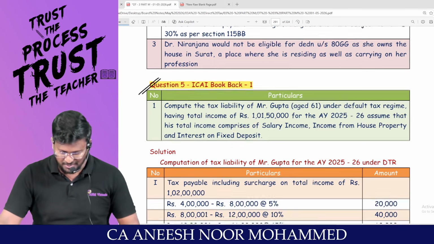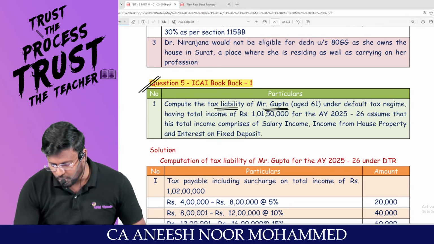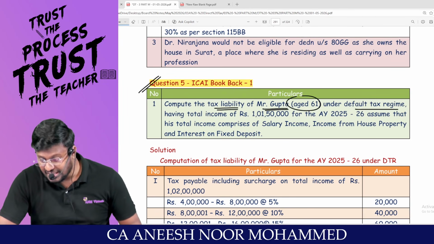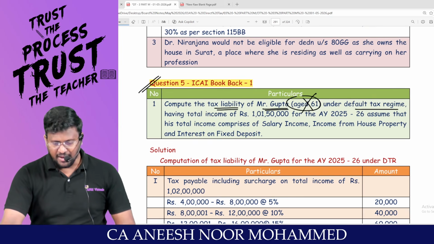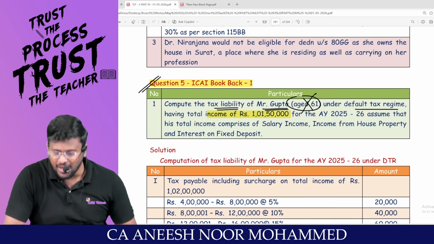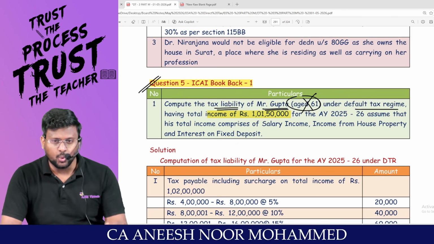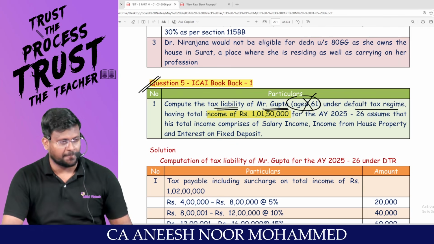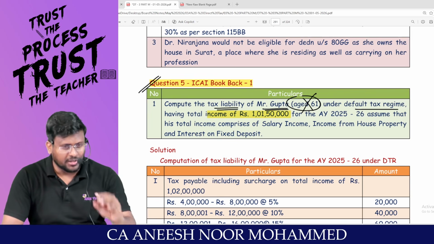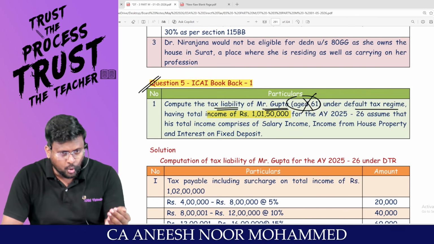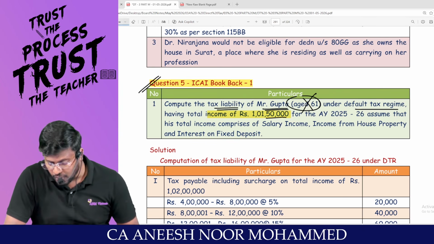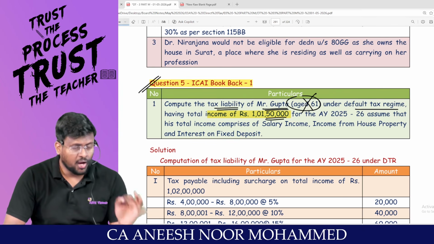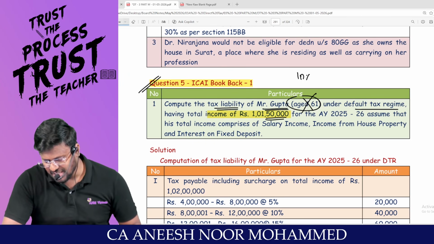It's my basic responsibility. Compute the tax liability of Mr. Gupta, aged 61, under the default tax regime. Under the default tax regime, we won't respect the age. Having total income of 1,01,50,000. That means if your total income is up to 50 lakh, there is no surcharge. More than 50 lakh, up to 1 crore, 10% surcharge. More than 1 crore, up to 2 crore, 15% surcharge. Because I have earned an extra 1,50,000, my surcharge will move from 10% to